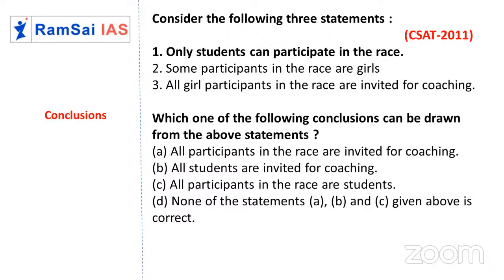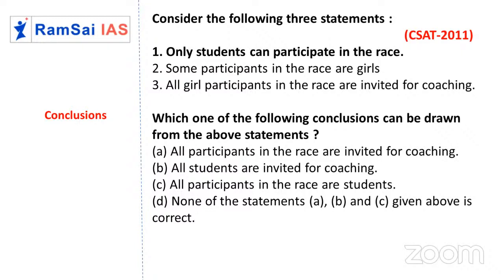Guys, remember, this is a very important model. You may not believe it, but I found three questions in the same model. They just changed the words. Only students can participate in a race. In some other example, we have only married couples participating in a party.